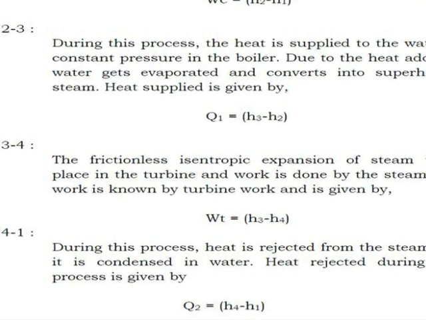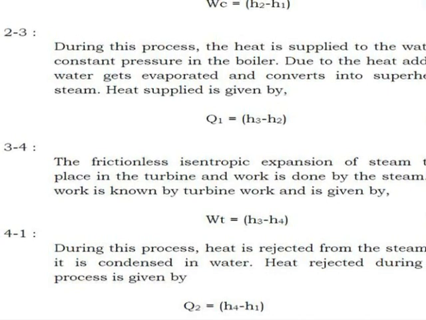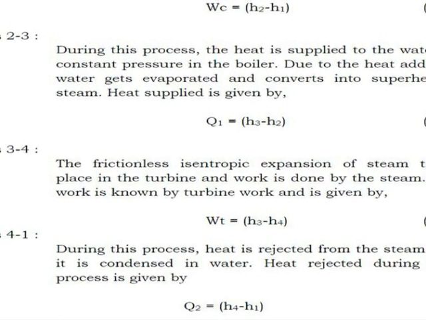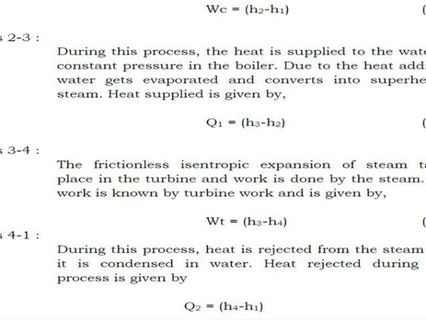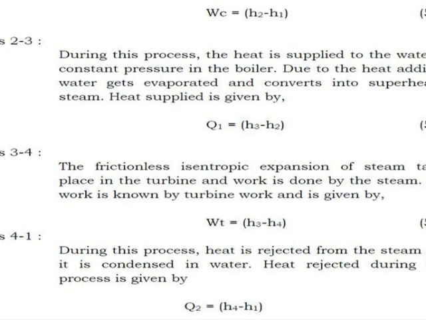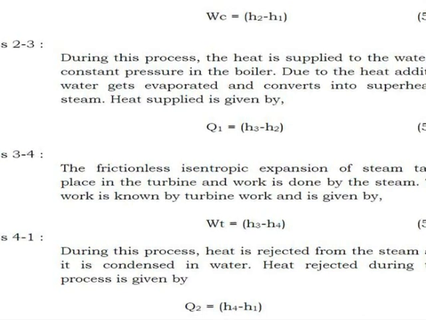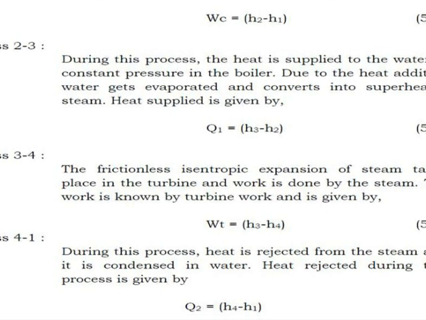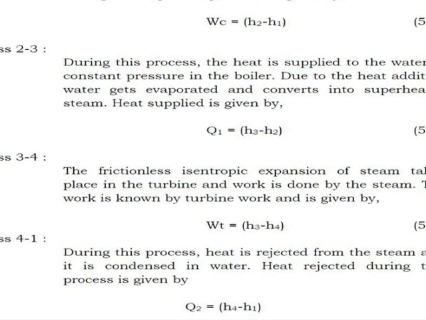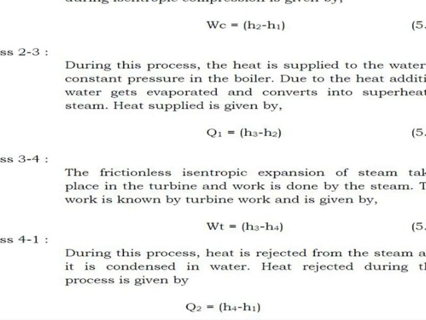Next, we have to find out the efficiency of the Rankine cycle, that is the cycle available in thermal power plants. So the question may be there in your exam, in your personal interview: what are the different places in Gujarat or in India where thermal power plants are available? So when you are going through this vapor power cycle, you must know which place and which state you belong to, which type of power plant is available nearer to your place, and if you are talking about the state, how many thermal power plants are available in your state.